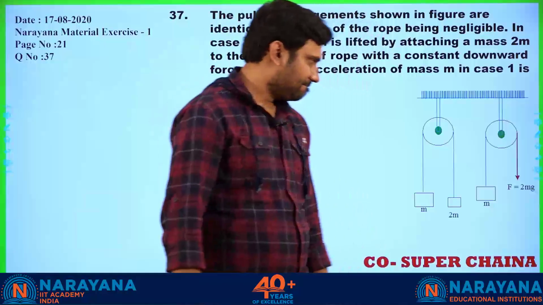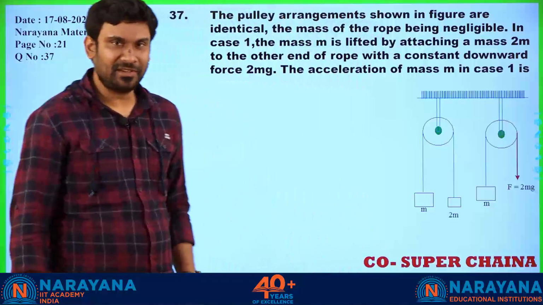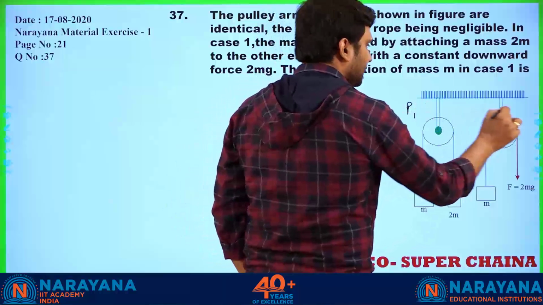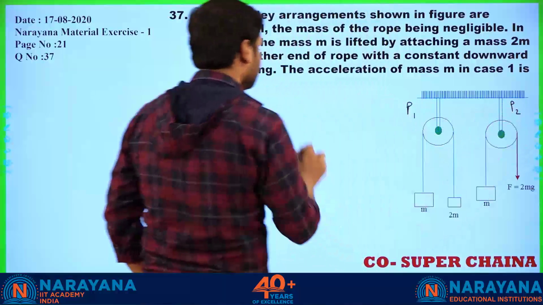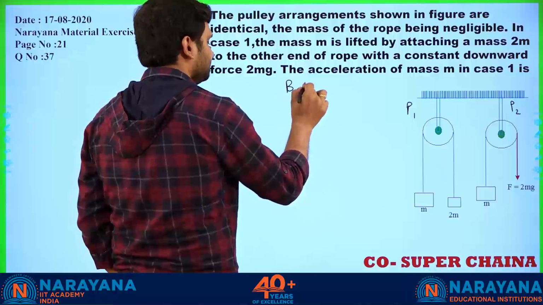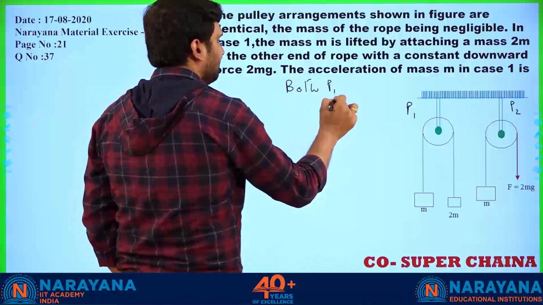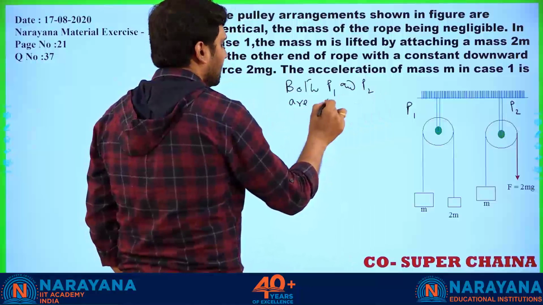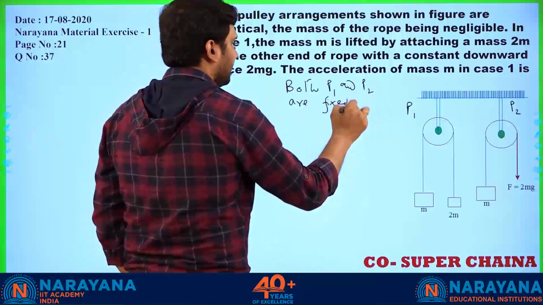Okay. What is the thing you are observing? Both the pulleys. If this is P1, if this is P2, both P1 and P2 are fixed.